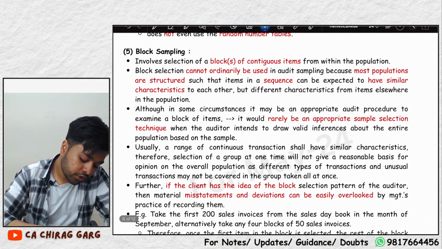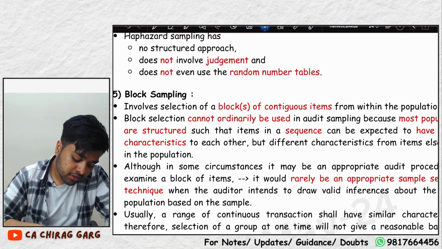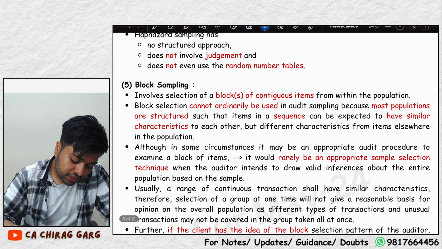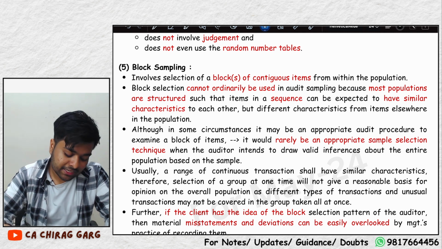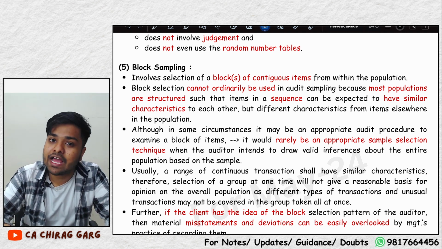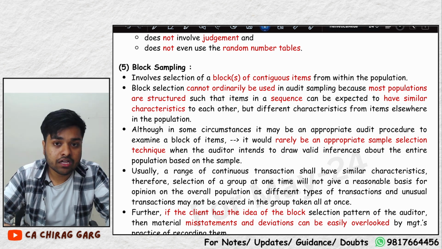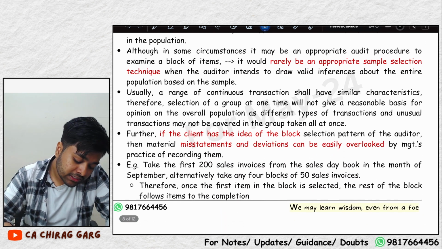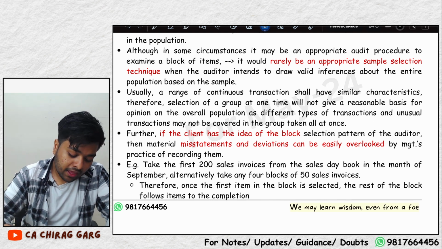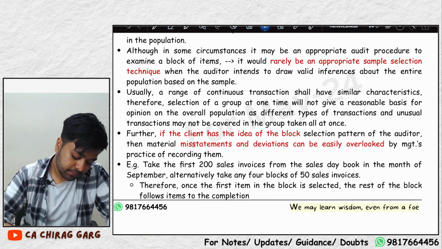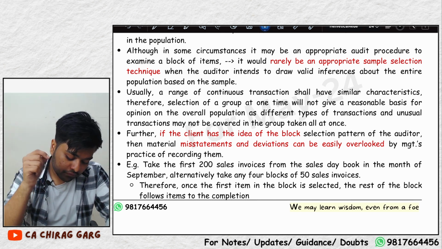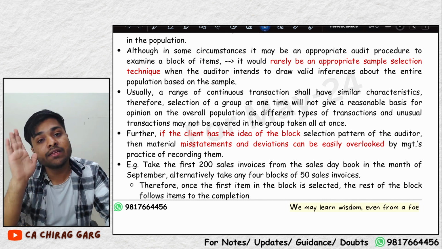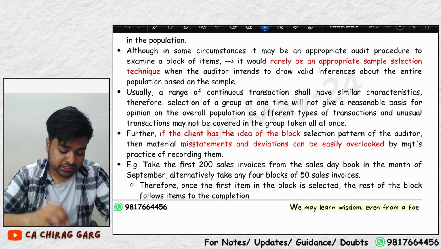What is block selection? It involves selection of blocks of contiguous items from within the population. Block selection cannot ordinarily be used in audit sampling because most populations are structured in a sequence and can be expected to have similar characteristics. Like I gave you the example of Lay's and that mobile phone company which sells earphones, LCD also. Although in some circumstances it would rarely be an appropriate sample selection technique. Also, if the client knows the block selection pattern of the auditor, misstatements and deviations can easily be overlooked. This is one of the disadvantages of block sampling.